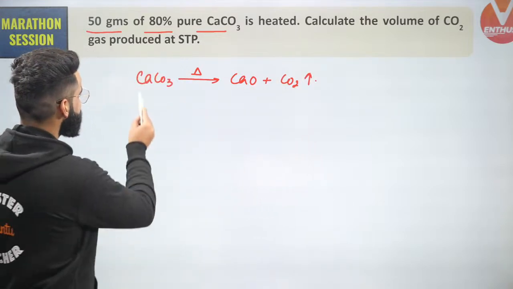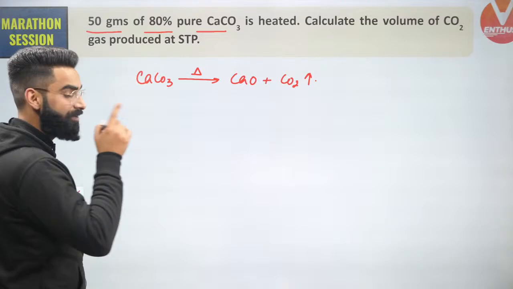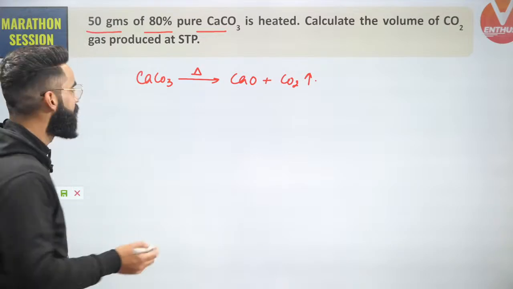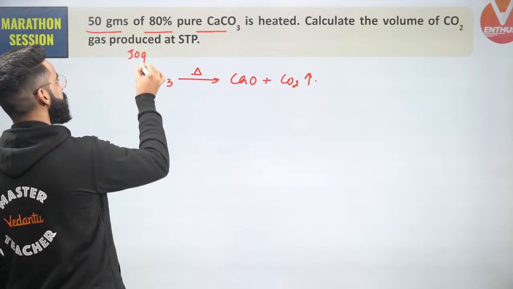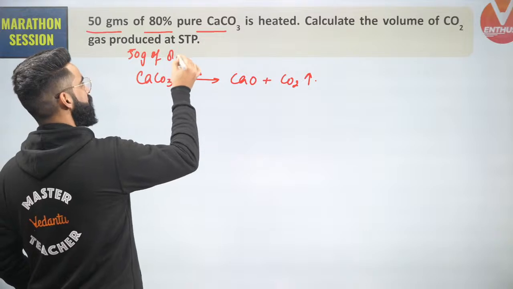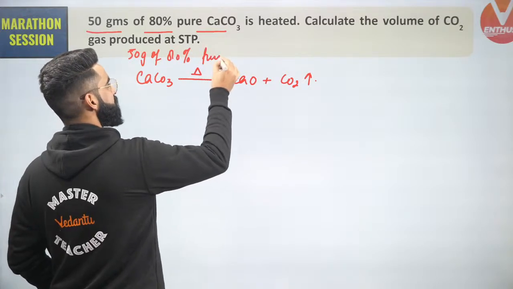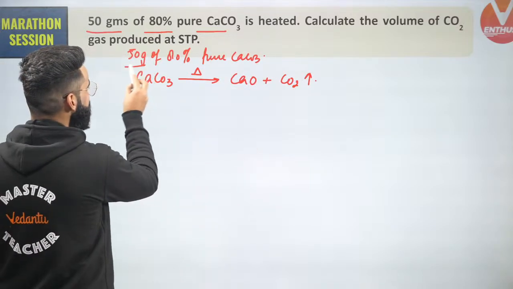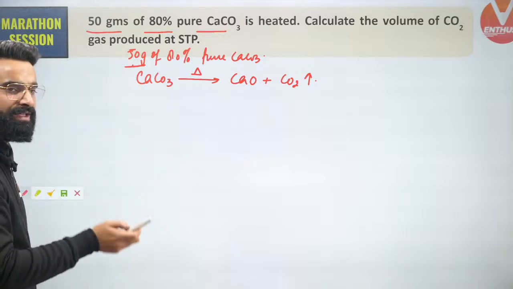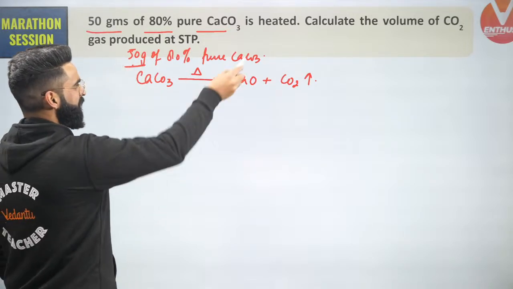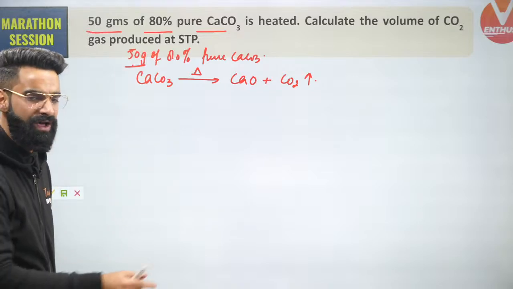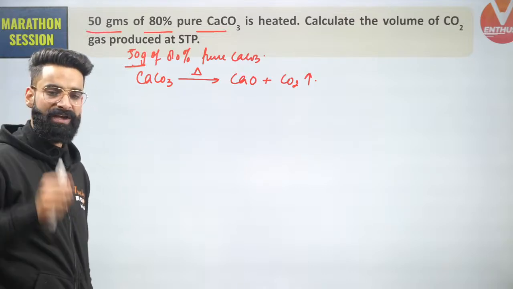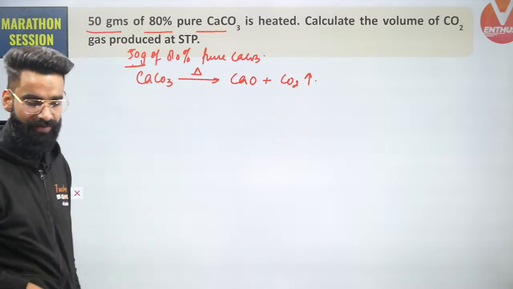Now regarding this calcium carbonate, I'm given one statement, which a few minutes back I told you how to decode. What is given to me, guys? 50 grams of 80% pure calcium carbonate. What all things can we depict from here? If I ask you, are these 50 grams the pure mass of calcium carbonate? No way. This 50 grams is going to be the mass of the impure sample. So first of all, I need to check out of these 50 grams what is the pure mass of calcium carbonate, and that pure mass of calcium carbonate is going to participate in this reaction right here, okay?